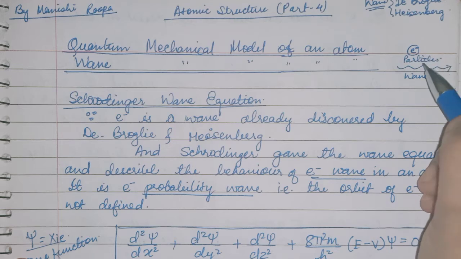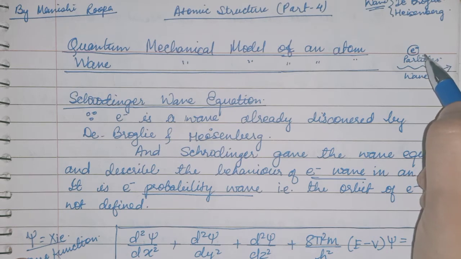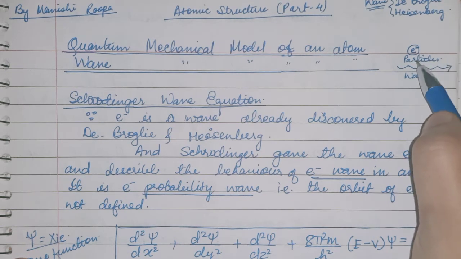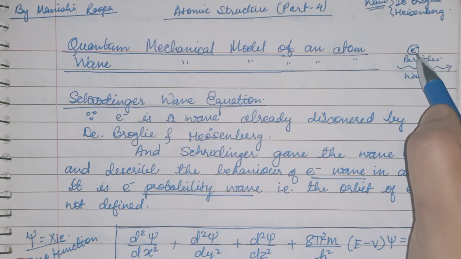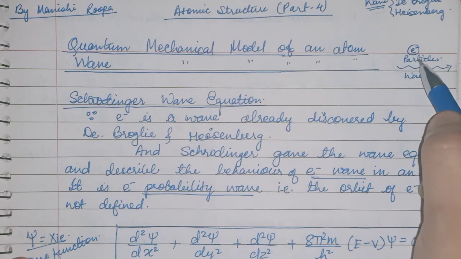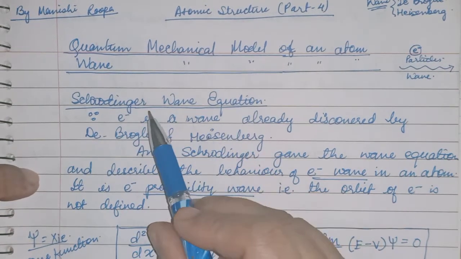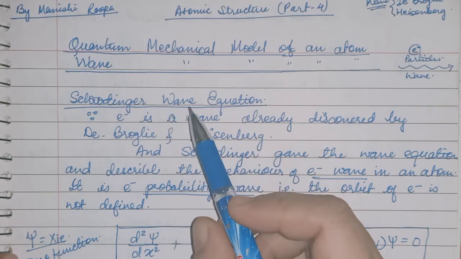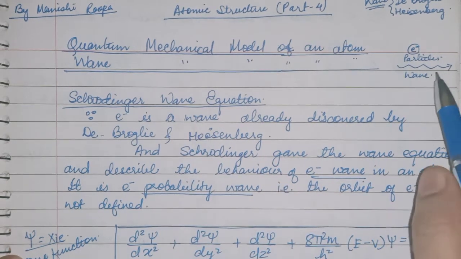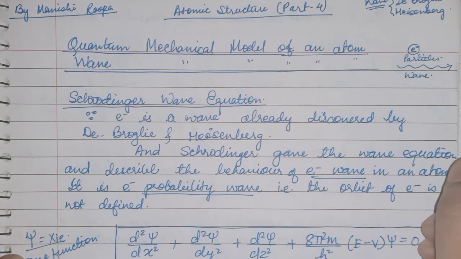It is compared with the electron. So the particle and wave nature belong to the tiniest particle, or you can say the electron. So Schrödinger gave the equation for this wave which has particle as well as wave nature.